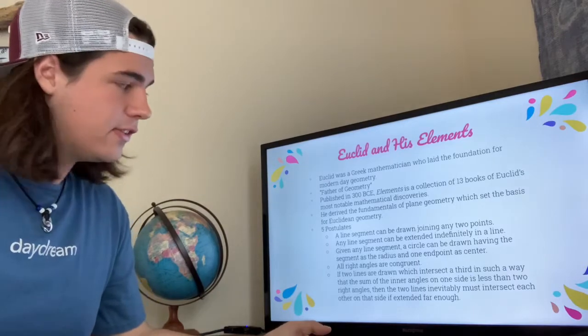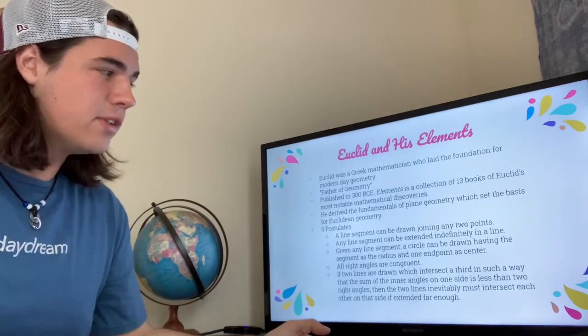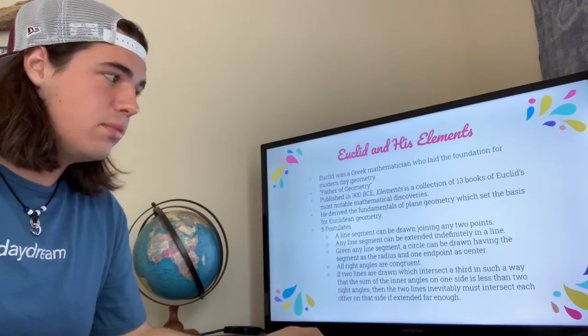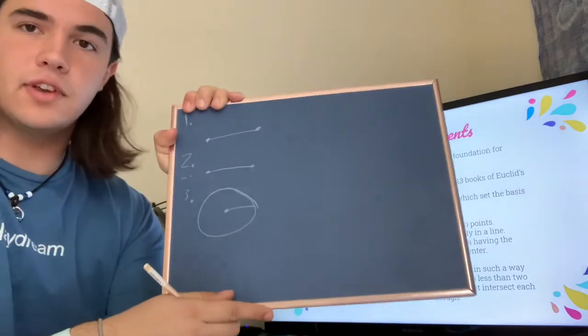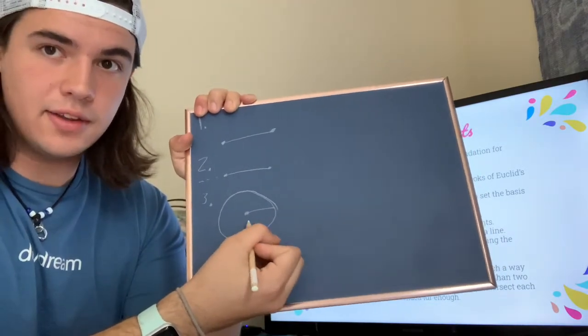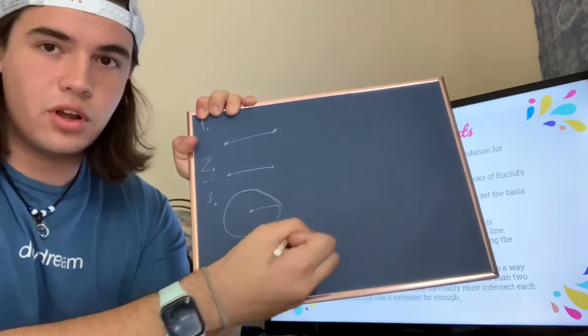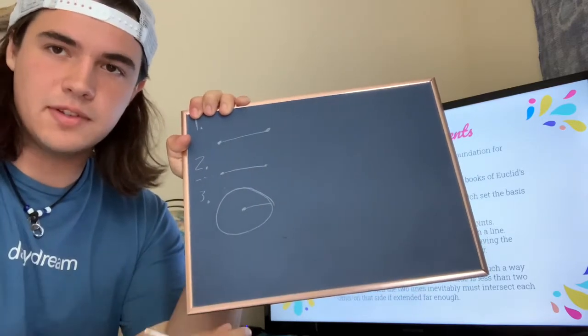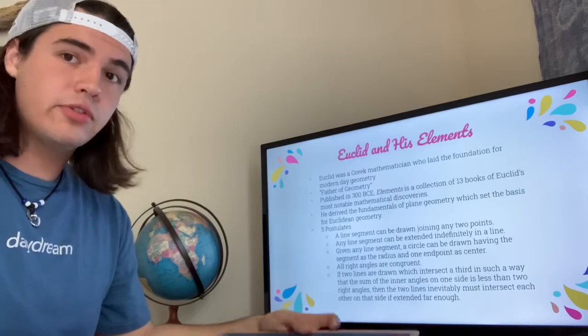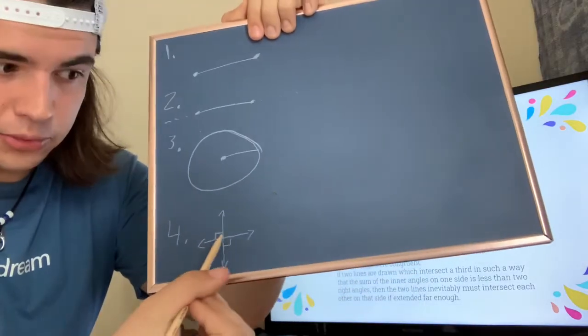The third postulate states that given any line segment, a circle can be drawn having the segment as the radius and one point as the center. So this essentially means that we can take a line segment, which is the radius, and one endpoint as the center, and draw a perfect circle using just those pieces of information. The fourth postulate simply states all right angles are congruent. And that's just how it sounds right here.